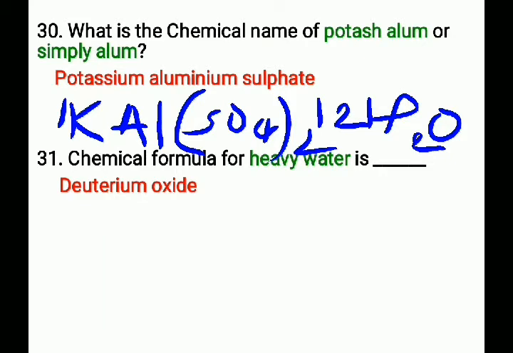Next question, what is the chemical formula for heavy water? That is D2O. Its chemical name is deuterium oxide. The chemical formula for heavy water is D2O and its chemical name is deuterium oxide.